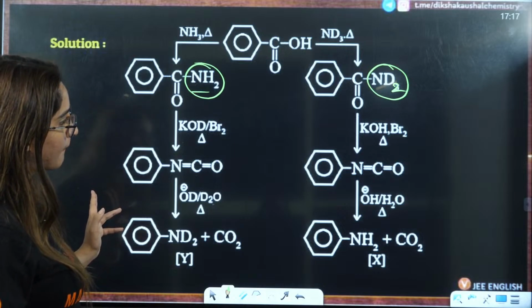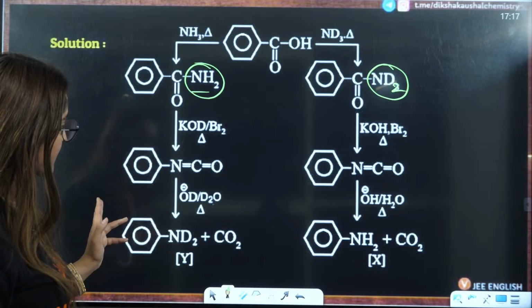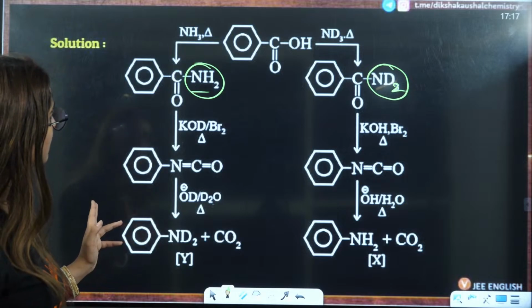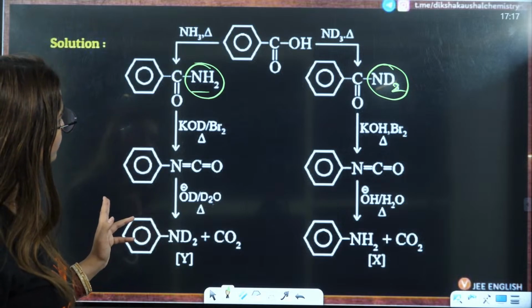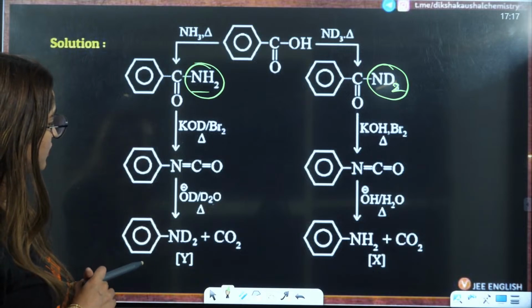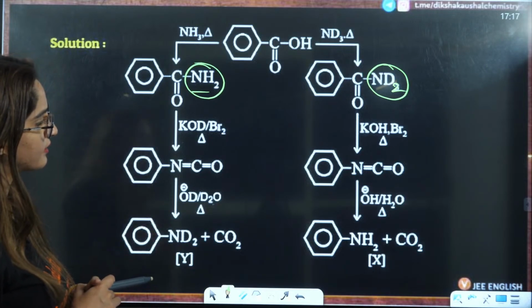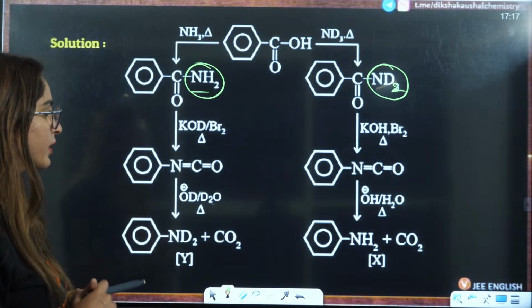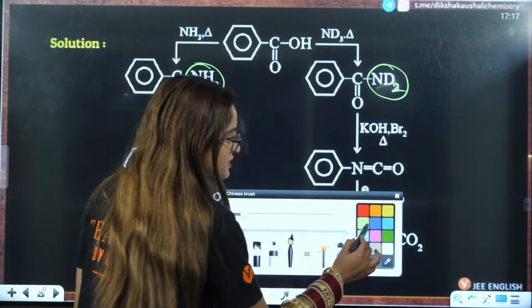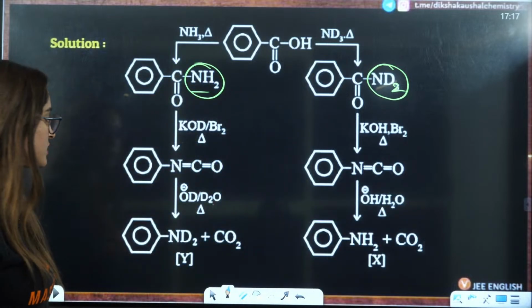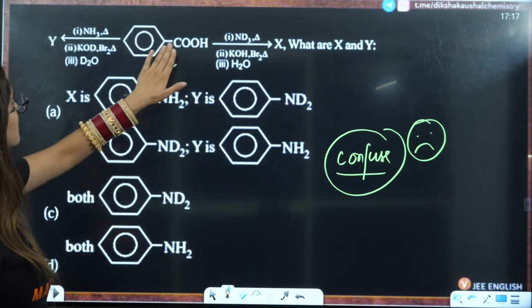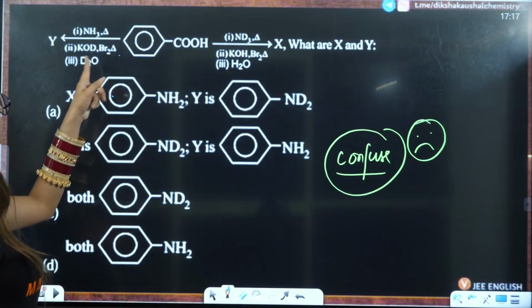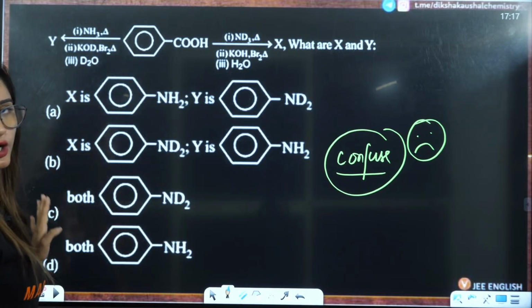KOD, KOO. This is CD2, NH2. Directly also you can write that. Now step by step they are asking you to do this, right? So step by step is first you add KOH, Br2, then heat it, then you add D2O.